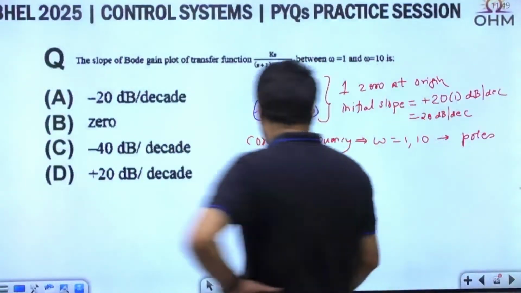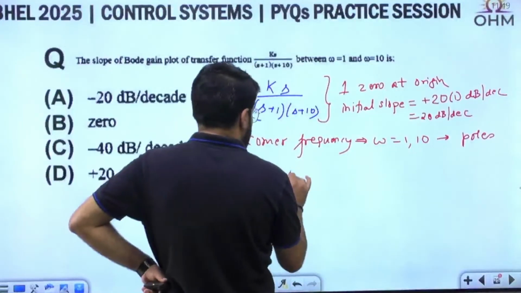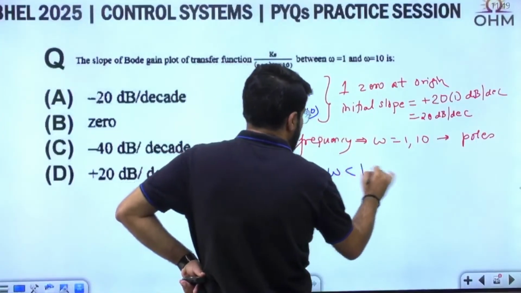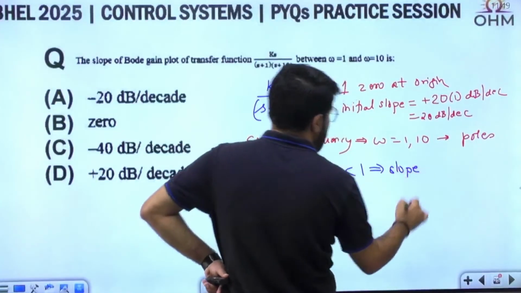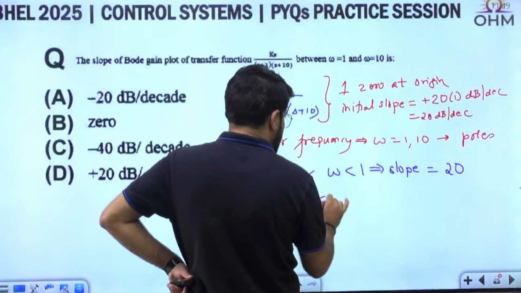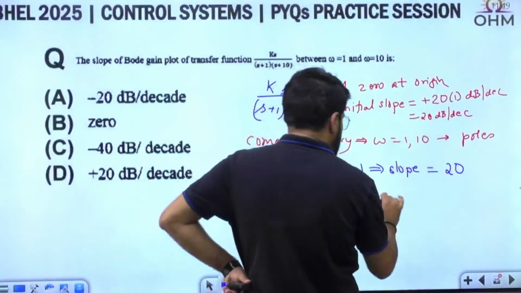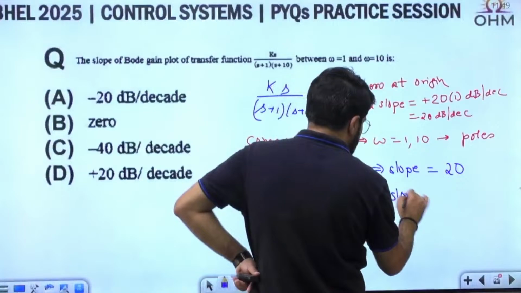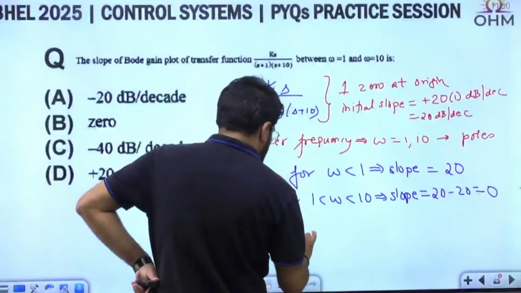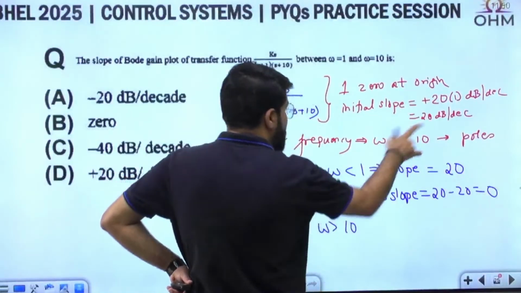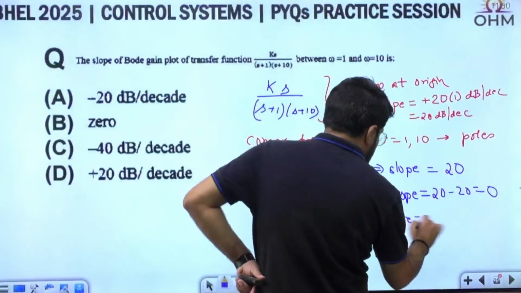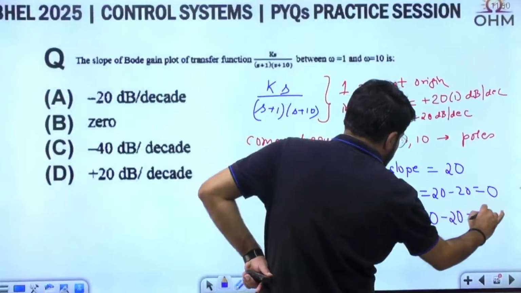Now, what is the initial part? Initial part means before the first corner frequency, for omega less than 1. Slope is 20. As soon as a corner frequency comes, slope will change. It is due to a pole, so slope will reduce by 20. So 20 minus 20, the answer would be 0. Let me write down more detail. For omega greater than 10, when you cross the next corner frequency also, the slope will further decrease by 20 from 0, and then it will be minus 20.